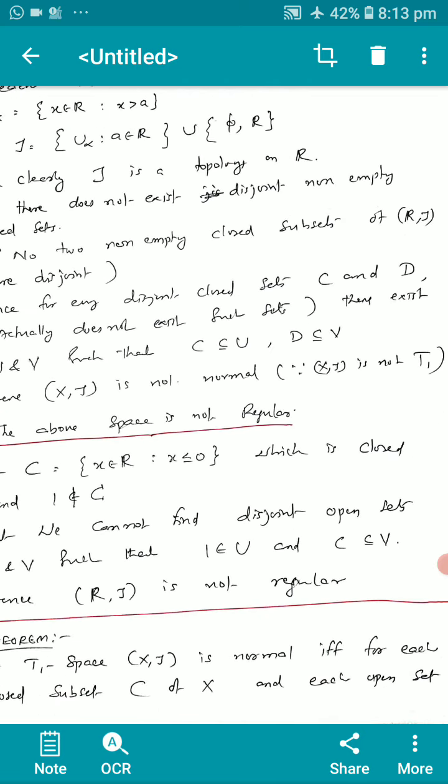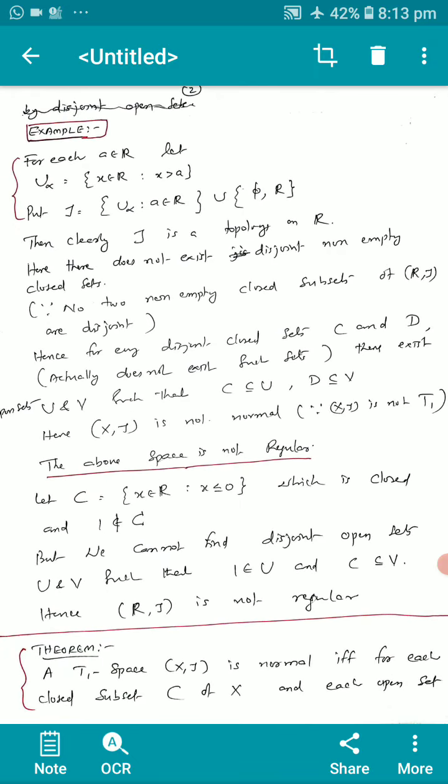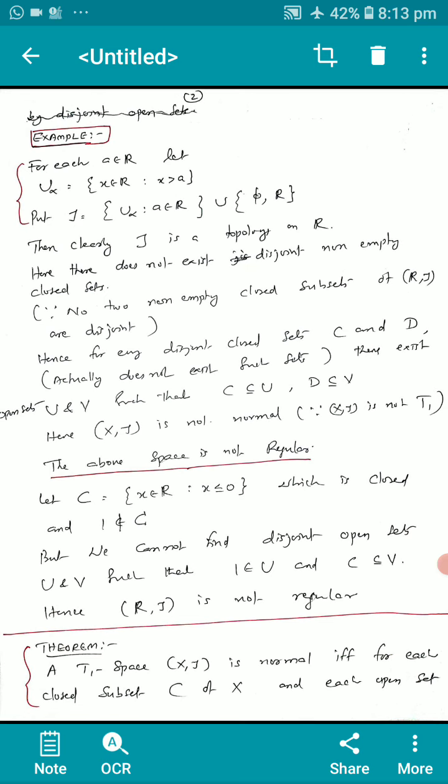Let C equal the set of x in R such that x is less than or equal to 0, which is closed, and 1 is not an element of C. But we cannot find disjoint open sets U and V such that 1 is in U and C is a subset of or equal to V. Therefore, the condition for regularity fails, or (R, tau) is not regular. Thus, the above space is not regular. That is also proved.